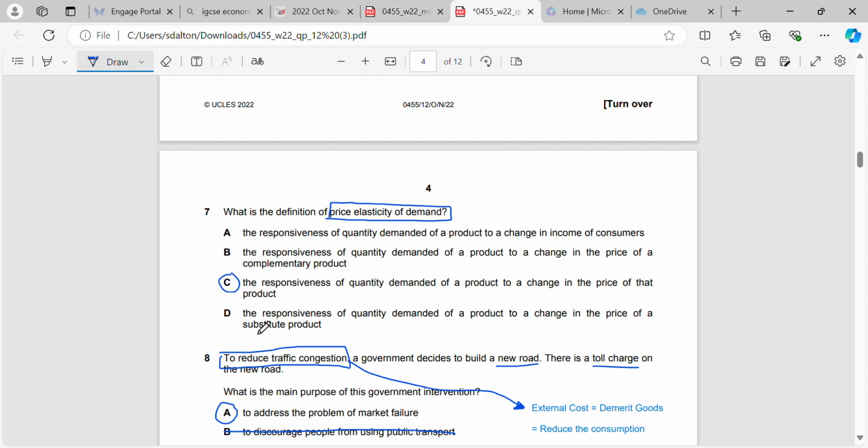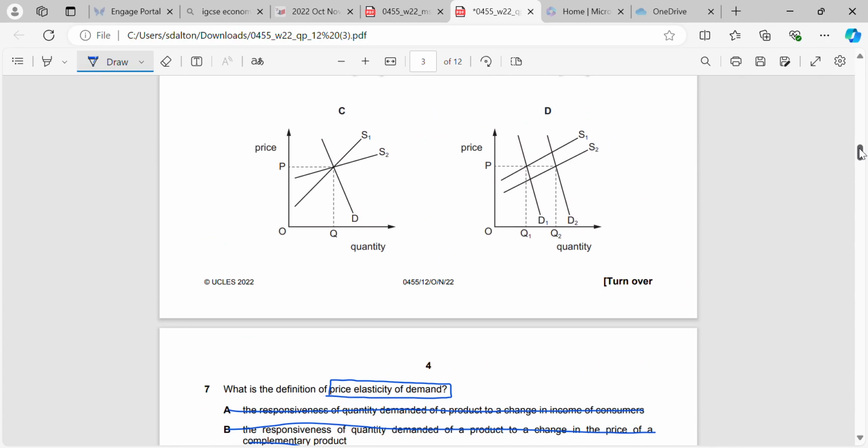It is not relating to a change in the price of a substitute. It is not relating to the response to the change of a price in a complement. And it is not responding to a change for quantity demanded to a change in income of consumers.